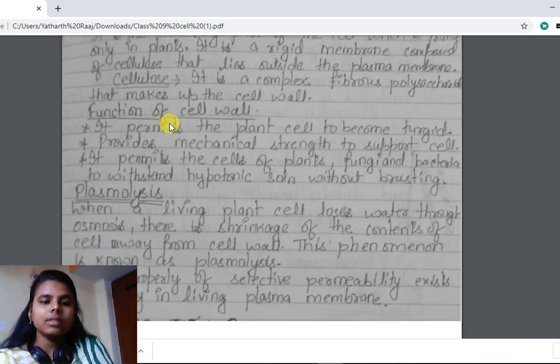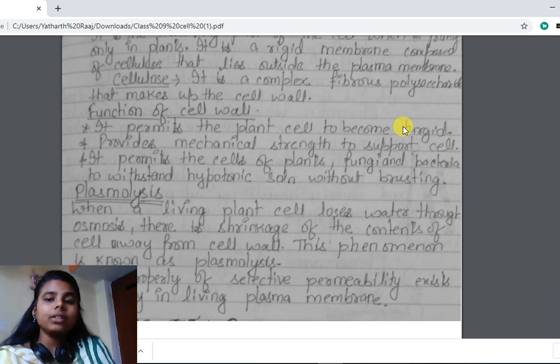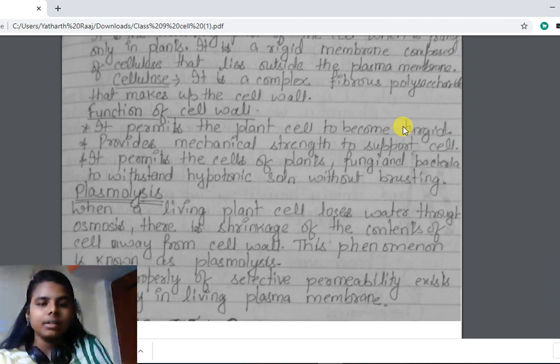So the function of cell wall is that it permits the cell to become turgid. That means it permits the cell to swell, to become inflated, to become turgid. If there is no cell wall, then the plant cell may burst and we would lose many cells. It provides mechanical strength to support the plant. That means strength is given by cell wall. Cell wall gives mechanical strength and supports the cell.